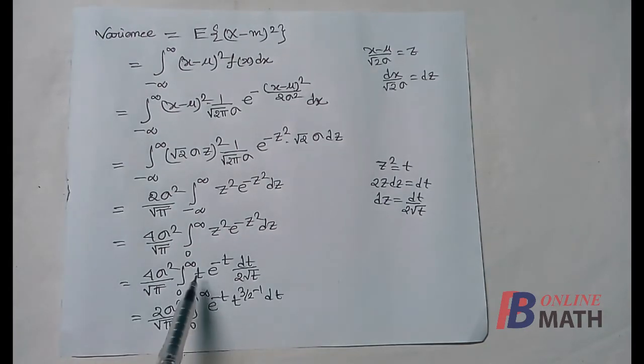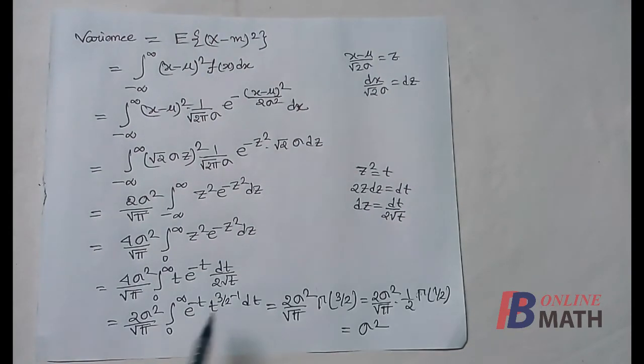Now we have t to the power half into e to the power minus t. Now t to the power half can be written as t to the power 3 by 2 minus 1, so that this is equal to gamma 3 by 2. We know that gamma 3 by 2 can be written as half into gamma half. Now gamma half is root pi, so cancelling 2 and root pi, we find that this is equal to sigma square. So sigma square is the variance of the normal distribution.